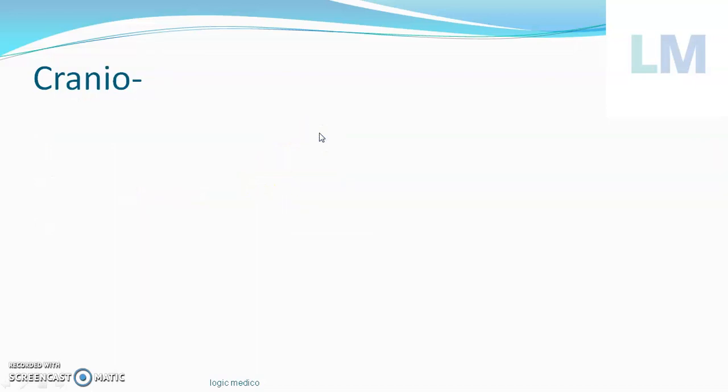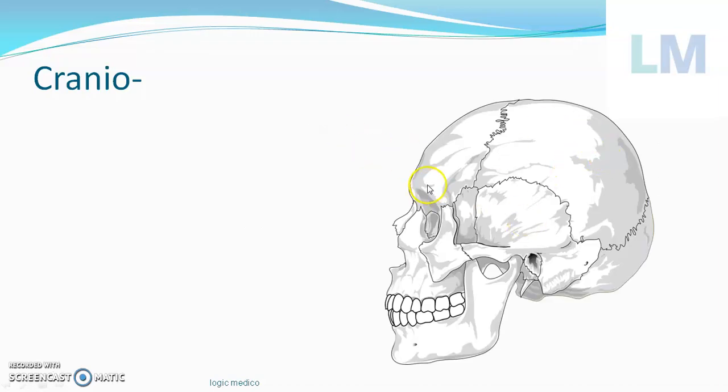Next term is cranio. Cranio refers to the skull. Sometimes cephalo and cranial are used synonymously, because all that cephalo means is head, which includes the skull also. So cranio and cephalo are used synonymously or in a similar context. Cranio actually means the skull.